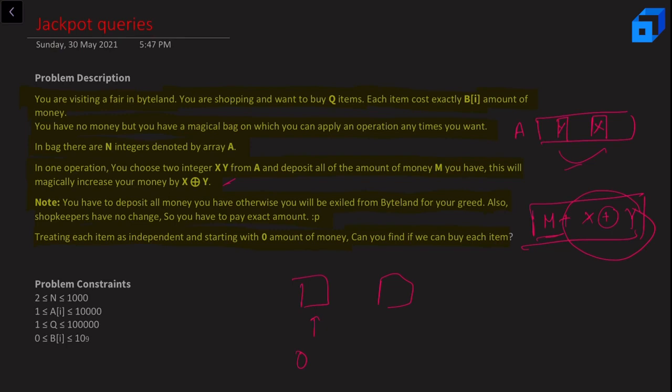After that, we are given the problem constraints. N can vary from 2 to 1000. Each element of array A can vary from 1 to 10,000. Q can vary from 1 to 10 raised to the power 5. And each element of array B can vary from 0 to 10 raised to the power 9.